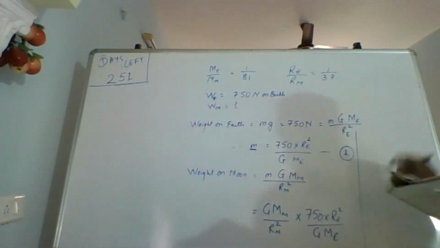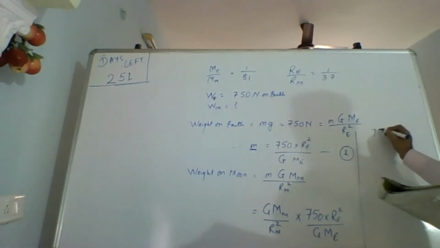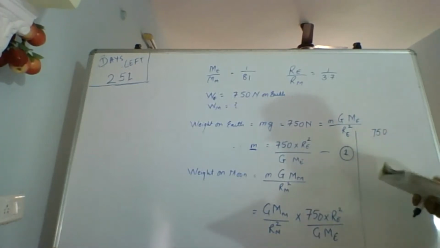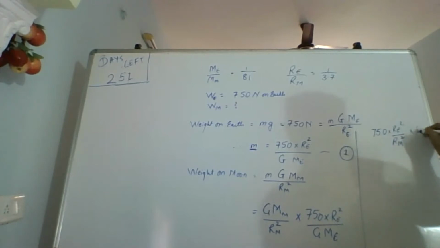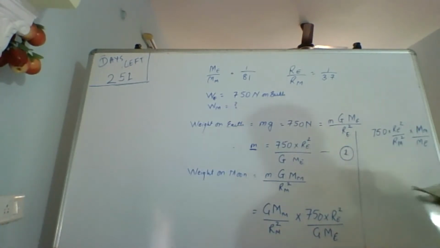G and G will cancel. So I'll have 750 into RE square upon RM square into MM upon ME.